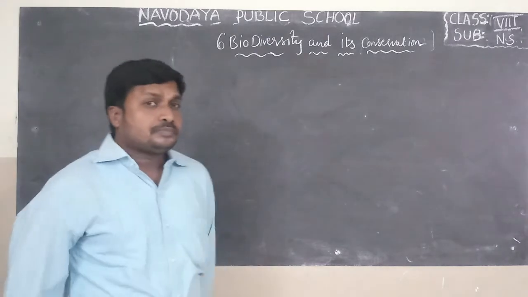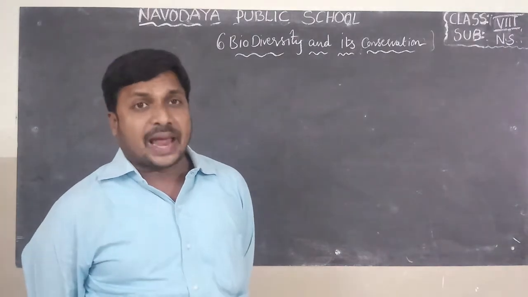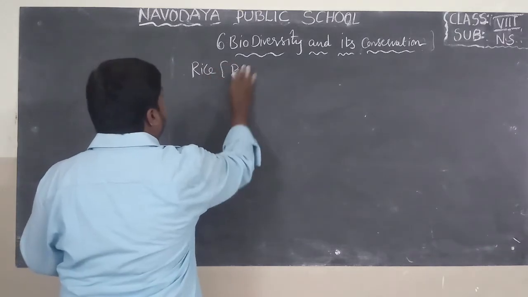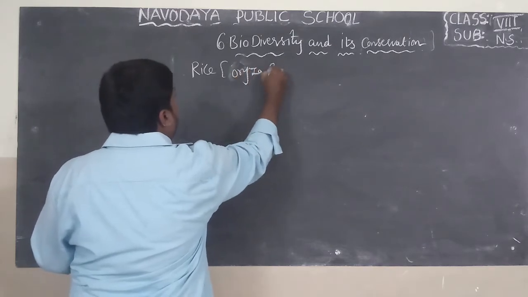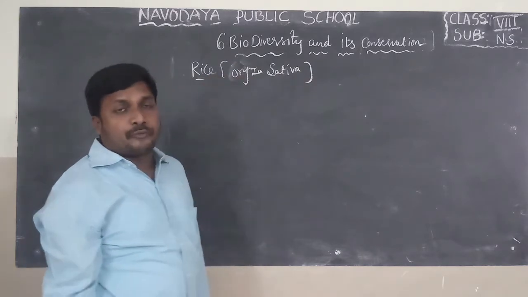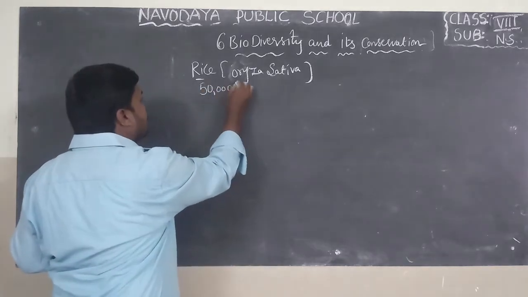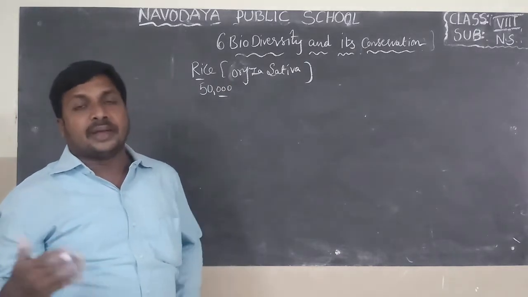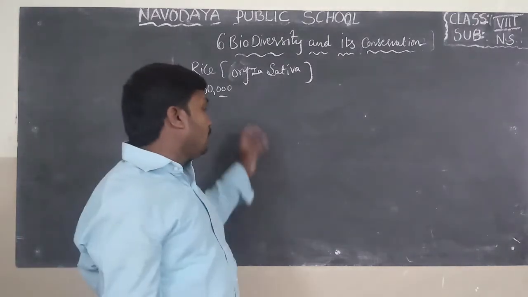Do you know, children? This biodiversity is not only seen in animals, we can see it in plants also. Do you know rice? The scientific name of rice is Oryza sativa. Paddy. If you take rice, there are 50,000 rice species present in our country. But we are using only a dozen of them. Remaining we don't know. That's why biodiversity is present not only in animals but also in plants.